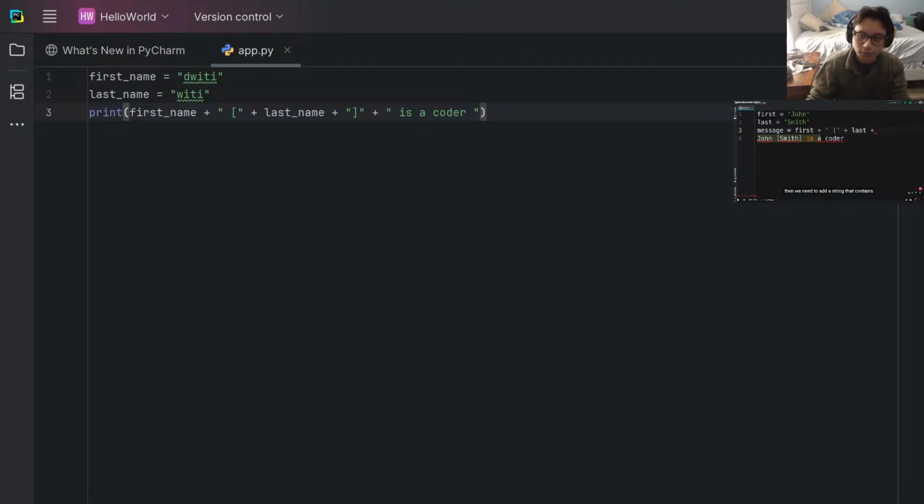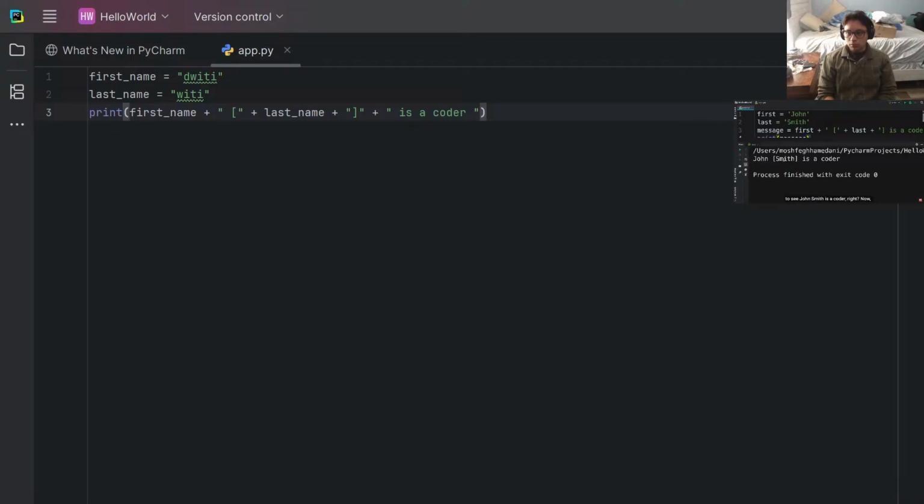Add a string that contains the closing square bracket followed by is a coder. Okay, so then if we print message and run this program, we see John Smith is a coder, right? Now, while this approach works perfectly, it's not ideal because as our text gets more complicated, it becomes harder to visualize the output. Someone else reading this code has to visualize all these string concatenations in their head.